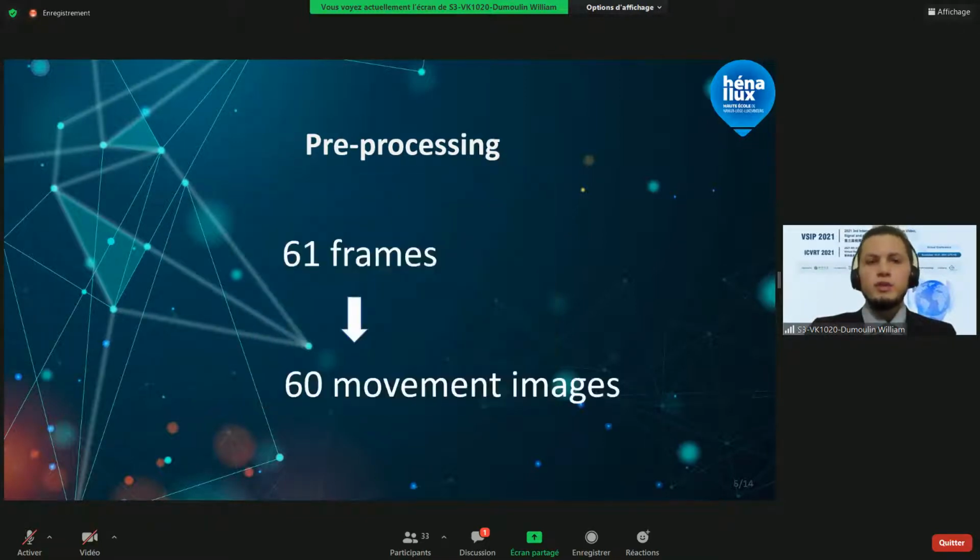When we isolate the movement, we compare each frame with the next one. At the end, there is no image left to compare the last one with. That produces 60 frames of movement. This number is divisible by 2, 3, 4, 5, 6, and so on, and that gives us the opportunity to isolate a smaller number of frames from the original videos. That will be useful for experimentation.